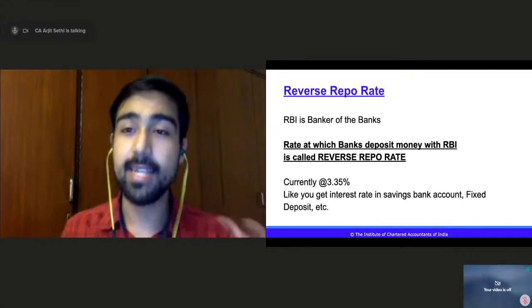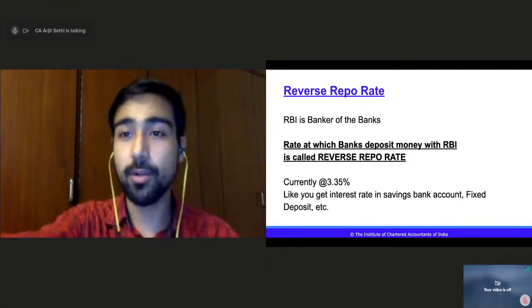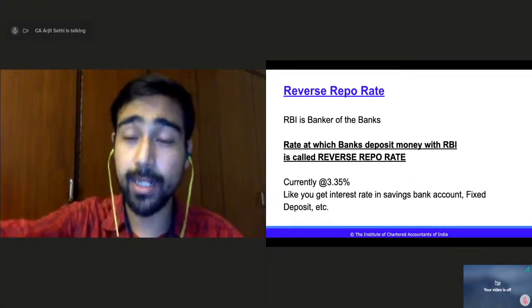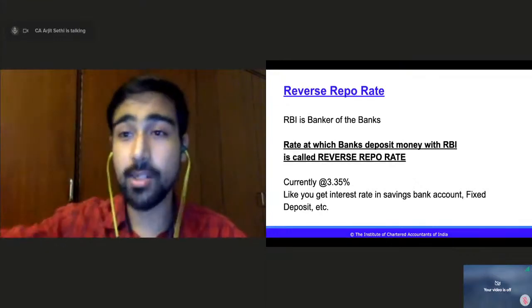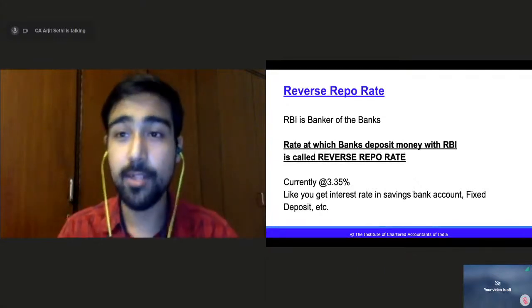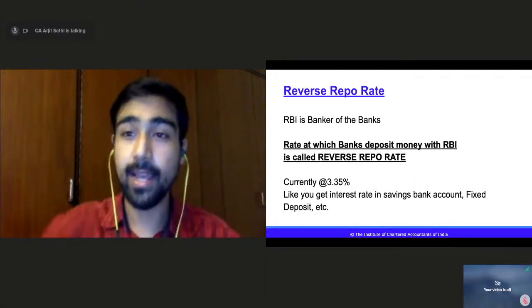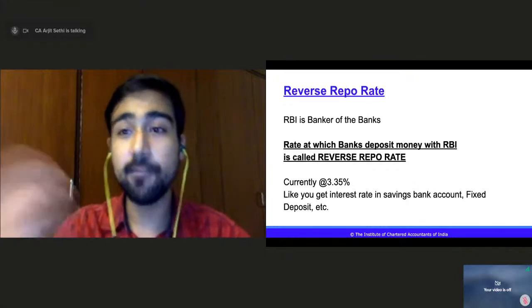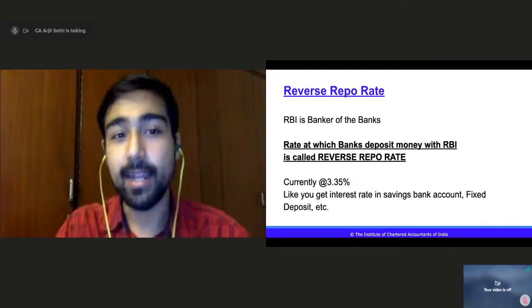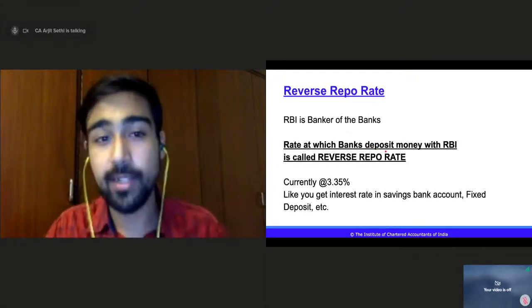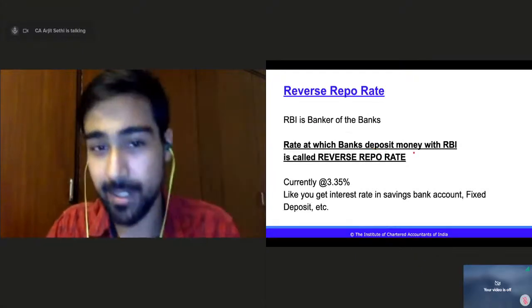Now, the bank says, this is my money, invest it with you, give me interest. I am giving you money to keep with you so that you can assist governments, so that you can keep a reserve of money with you for the country, right? So here is my money, keep it with you, but give me interest against it. That is reverse repo rate, right? The rate at which banks deposit money with RBI is called reverse repo rate, right?